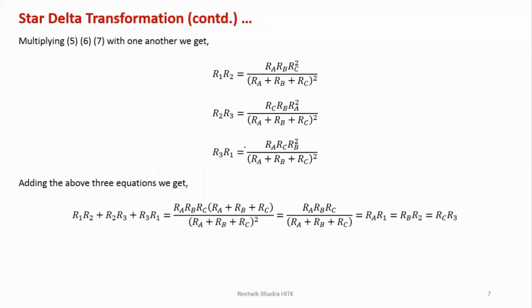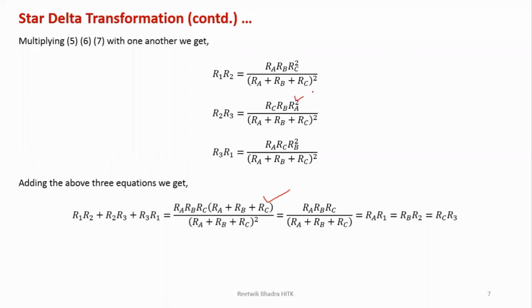Similarly, you can do all the rest of the multiplications over here. R2 R3 will give you this one. R3 R1 will give you this one. And at last, we will add the three. The denominator is the same, so the numerator gets added up. In the numerator, you can take RA RB RC common, because in every numerator you have RA RB RC and one extra term. What is the first extra term? RC.